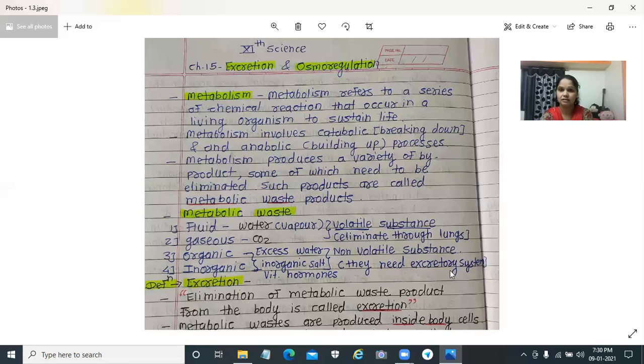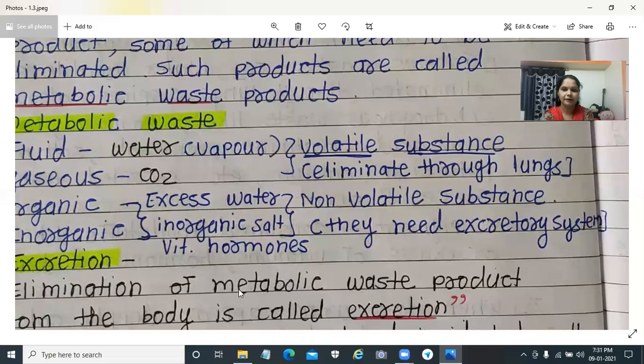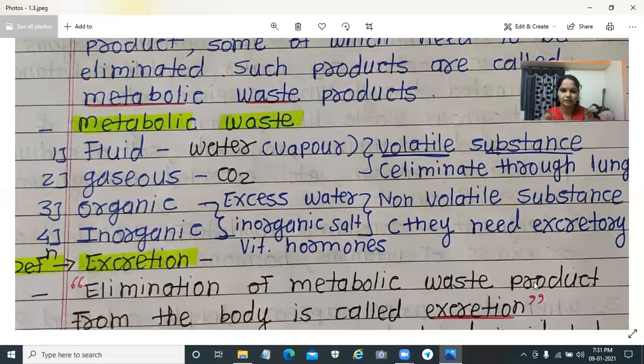Now the question arises, what is excretion? Let's learn the definition. Excretion means elimination of metabolic waste products from the body. Look at this: elimination of metabolic waste products from the body is called excretion.